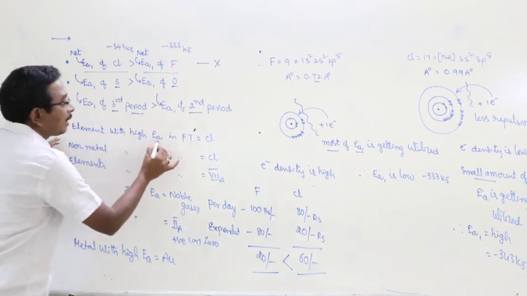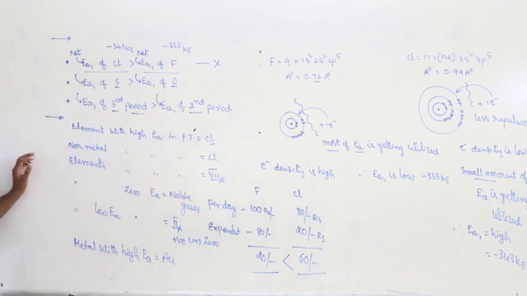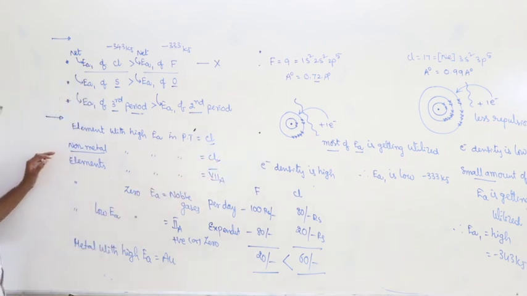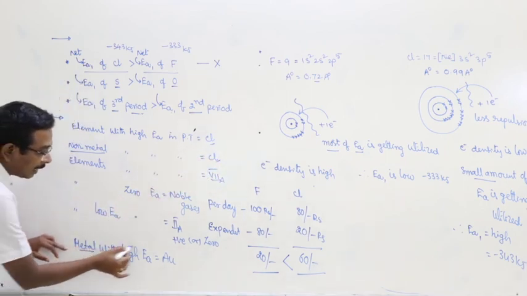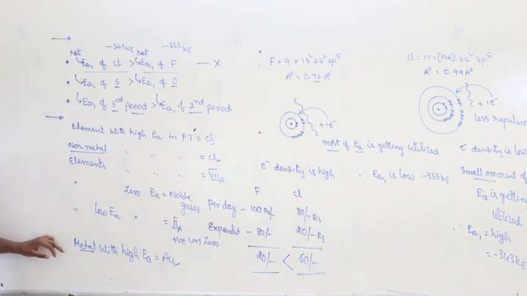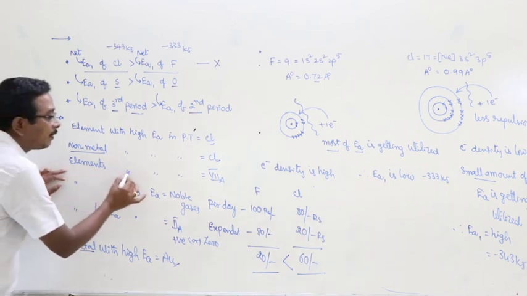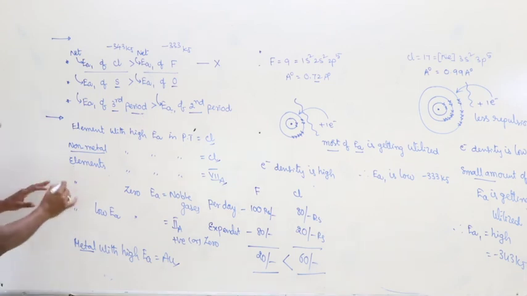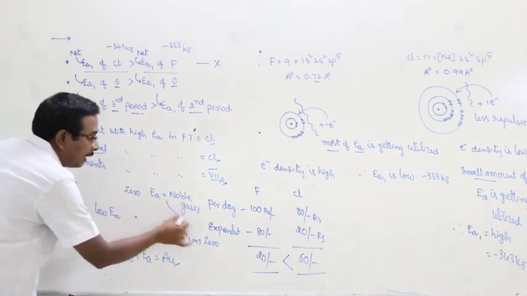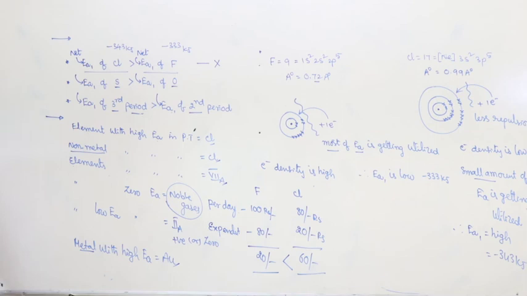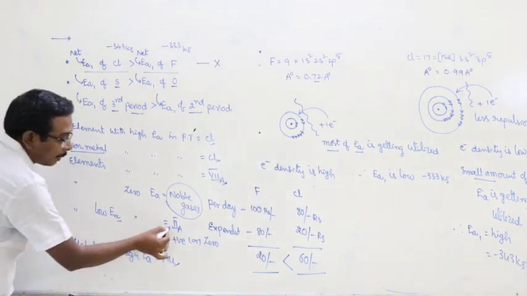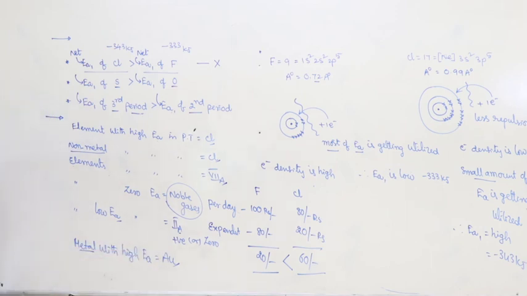Element with high electron affinity in the periodic table, chlorine. Non-metal with high electron affinity in the periodic table, chlorine. Metal with high electron affinity in the periodic table, gold. Elements with high electron affinity in the periodic table, 7th A group elements. Elements with zero electron affinities, noble gases. Elements with lowest electron affinities are second A group elements.